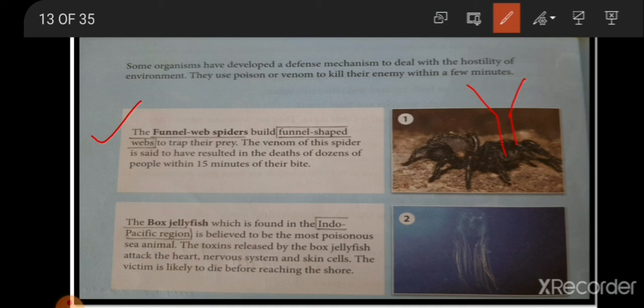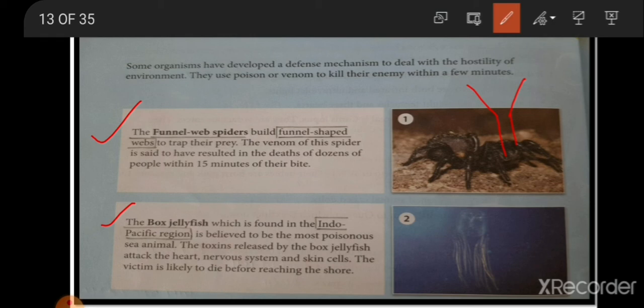The next one is the box jellyfish. As you can see in the picture, it is not that clear, but it is just transparent in color. The box jellyfish, which is found in the Indo-Pacific region, underline it, Indo-Pacific region, is believed to be the most poisonous sea animal.